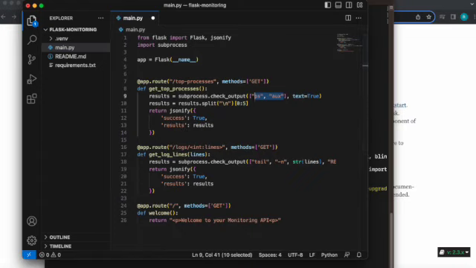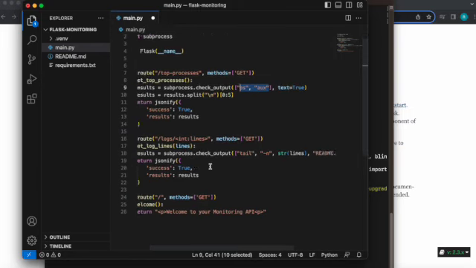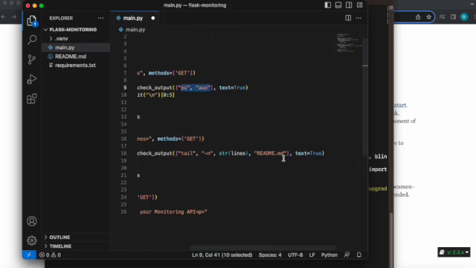So let's take a look at what the second endpoint does. The second endpoint does something quite similar, but now we're going to the logs path, and it's going to take in an additional subpath, and that's going to be an integer. With this integer value, we're going to run the tail command, which is a bash command, to get the last few lines of a file. As you can see from this, it's going to be the readme.md file.